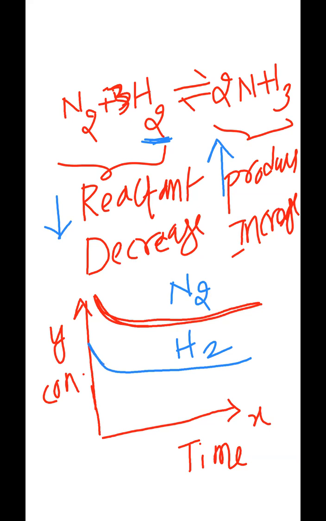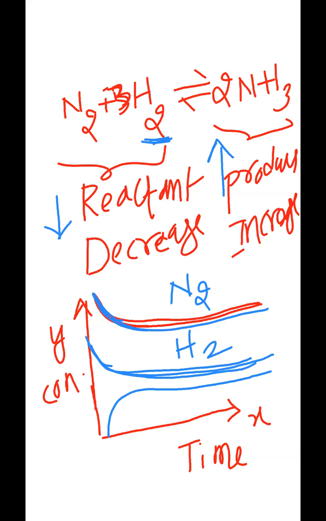So these two reactant concentrations slowly decrease, in a decreasing manner like this. And the product concentration slowly increases.